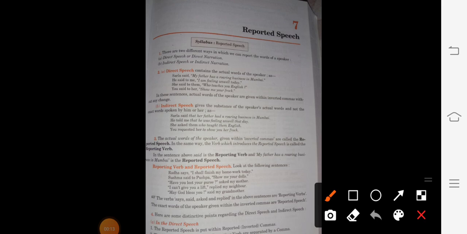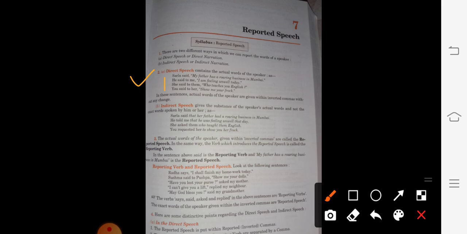First of all, I need to tell you the meaning of direct speech. Children, when we talk directly with somebody, that is, the speaker's direct words are written or mentioned anywhere, that is called direct speech. Suppose a few examples are given over here.